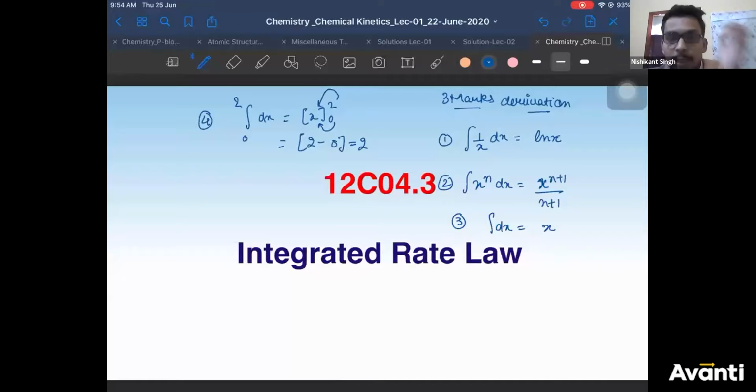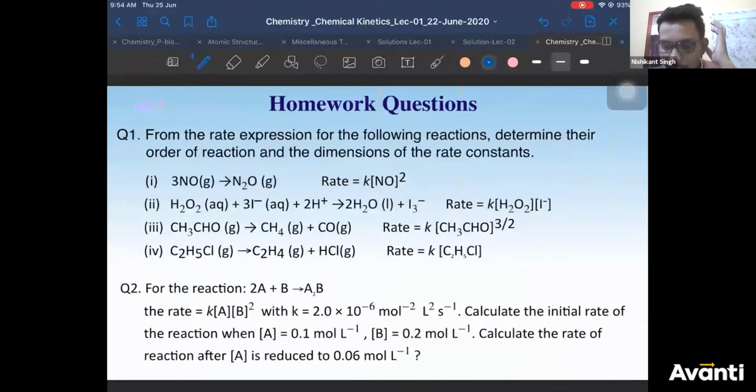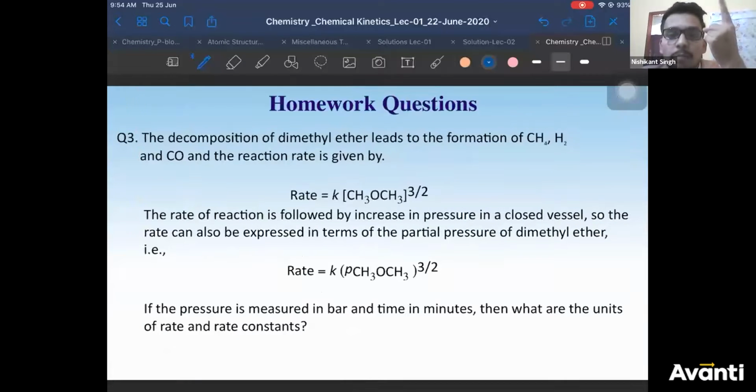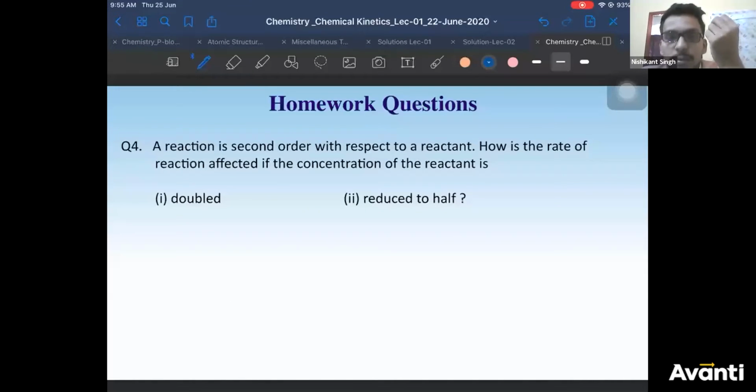Go back to the homework slide for screenshots. We have already uploaded it, but if you still want to take a screenshot, you can. I'll give you 2 seconds for each screenshot. 1, 2. I hope you have taken it, Veerbhadra. The next one, 1, 2. Third one, 1, 2. I think you have taken it. Is it clear now, Veerbhadra?